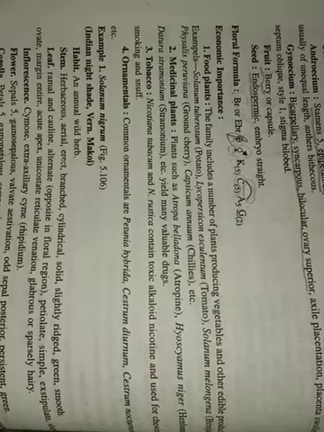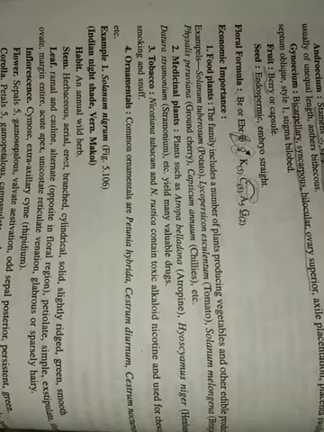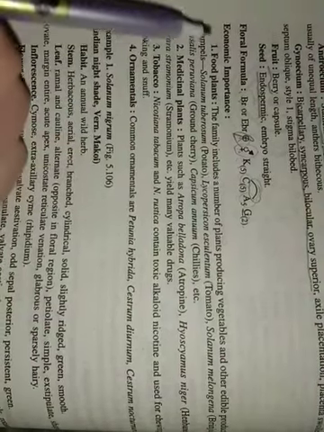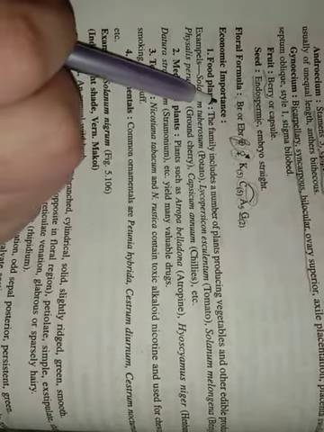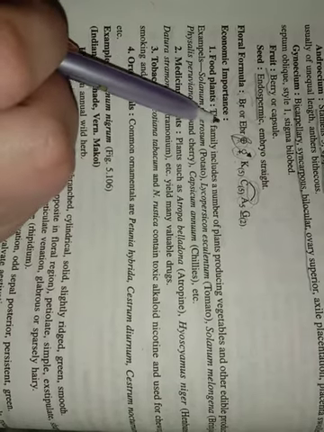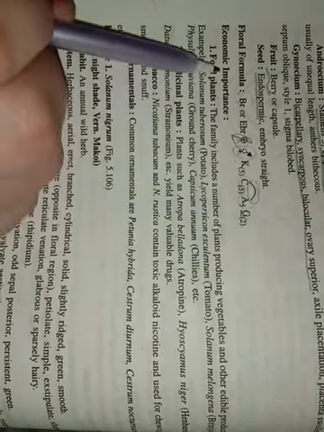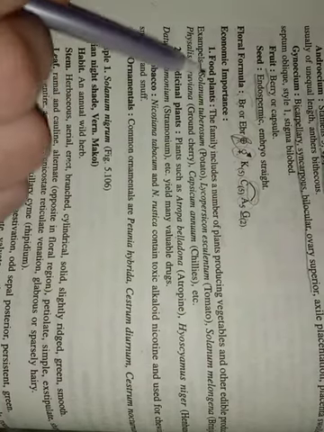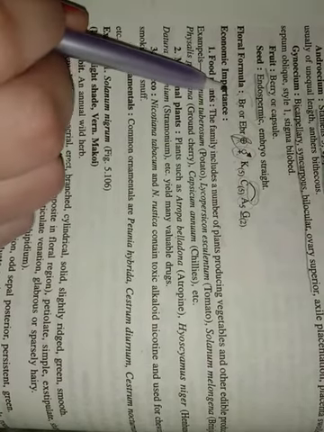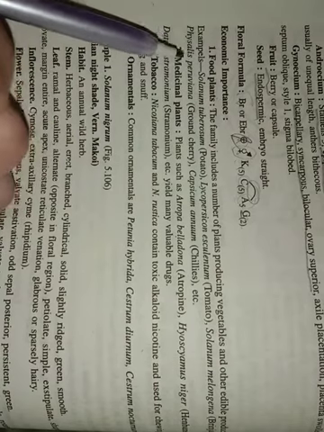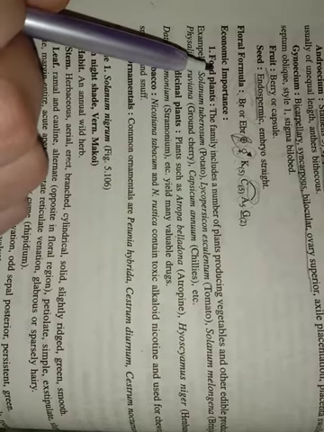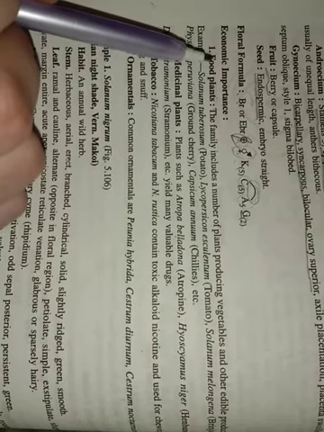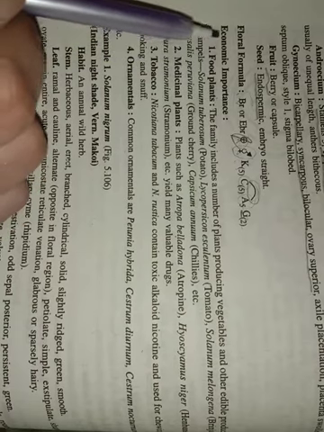Welcome students back. We were covering the family Solanaceae, and in that we covered generally its family description. After that, next is the economic importance. Economic importance means what are its positive uses as well as negative uses. It doesn't mean we only include positive points in the economic importance. Negative points, meaning if it has any negative kind of value, for example if a plant is used as a drug, that is a negative point, but that is also an economic importance.